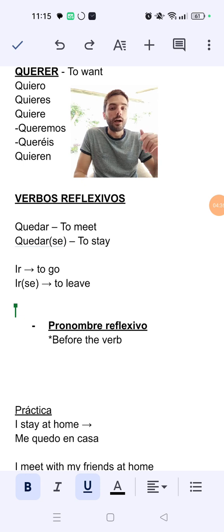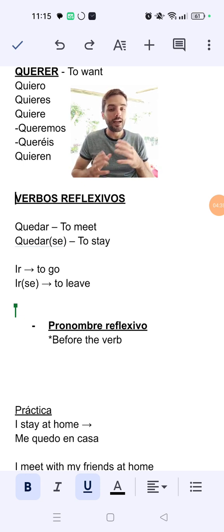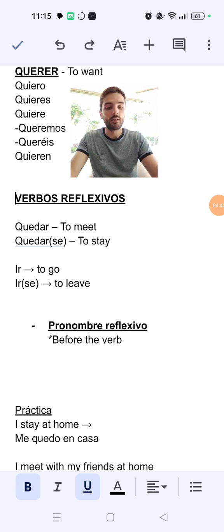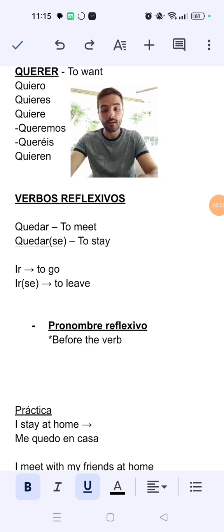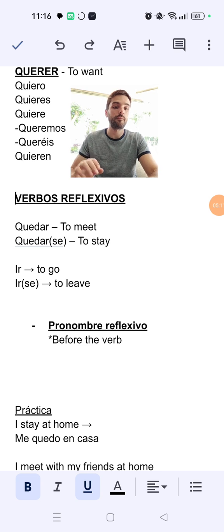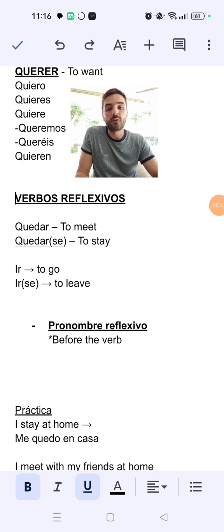Now, if we are in the same place and I am leaving this place to go to another place, we say me voy a trabajar. So here we could say I'm leaving. It could be me voy. I go to work. Voy a trabajar. I'm leaving to work, right? I'm leaving this place to go to work. Me voy a trabajar. Here, the difference is not so big as in quedar, right?